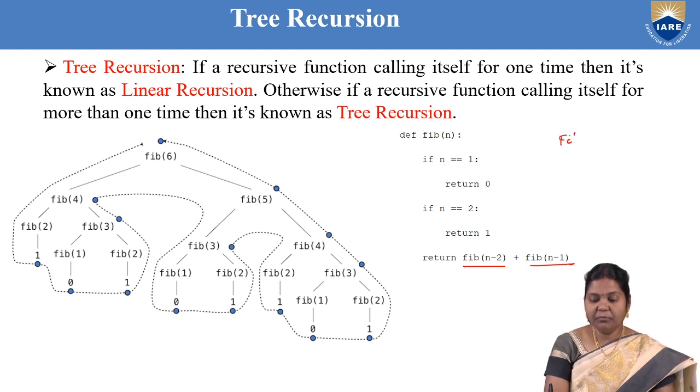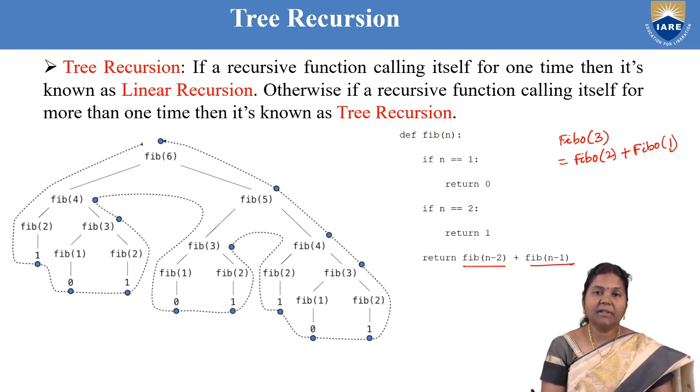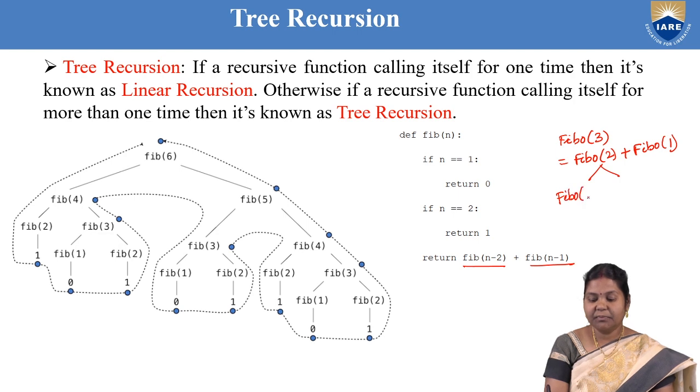Suppose you want to find Fibo of 3, then it will call twice. It is Fibo of n minus 1, that is Fibo of 2, plus Fibo of n minus 2, that is Fibo of 1. Fibo of 3 is nothing but this. To compute this, it is calling the function itself twice. So Fibo of 2 and Fibo of 1 are called. Again Fibo of 2 will be calling itself twice, that is Fibo of 1 and Fibo of 0.